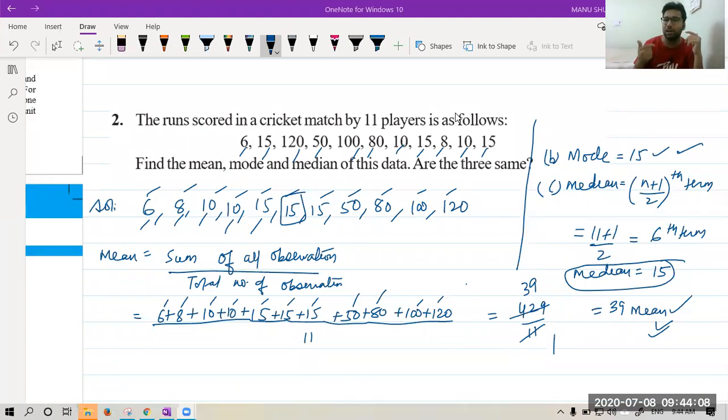The other way to find it is by formula. The formula says the (n plus 1) upon 2 term. So n value is 11. 11 plus 1 upon 2 is the 6th. So the 6th term is the answer when you arrange in ascending order, and we have got the answer as 15. So it is important to arrange in ascending or descending order.